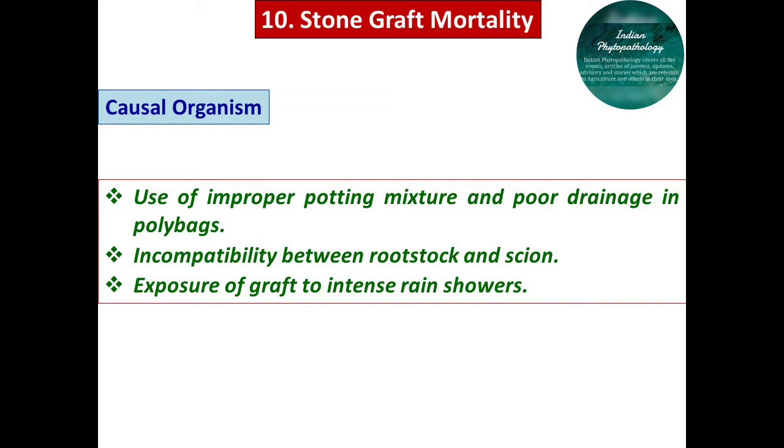Now for management of this stone graft mortality, we have to select good quality seed or stones for planting. Then all the stones should be dipped in 0.1% carbendazim to control sclerotium growing on the stones, and graftings should also be dipped in the 0.1% solution at the proper stage when the stem is red brown in color. Then select a healthy matured scion stick of proper girth, that means it should be pencil size. Pencil size is recommended for grafting purposes.